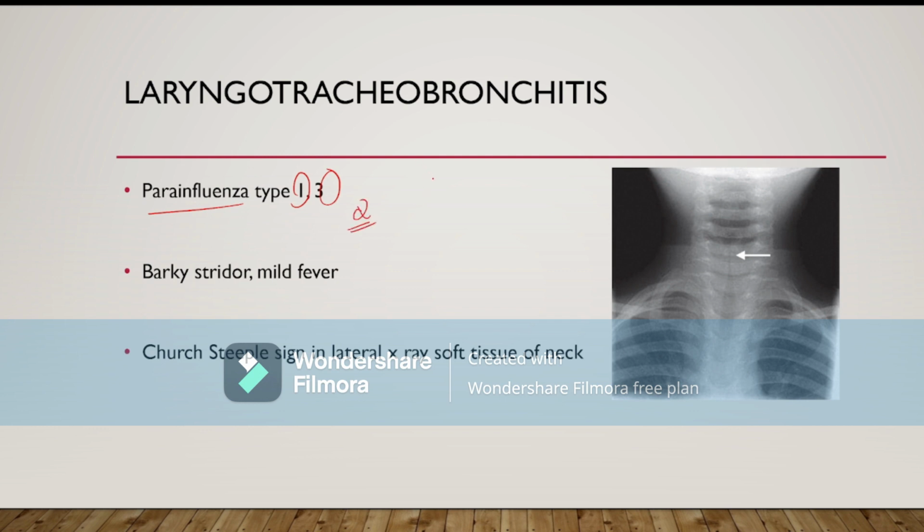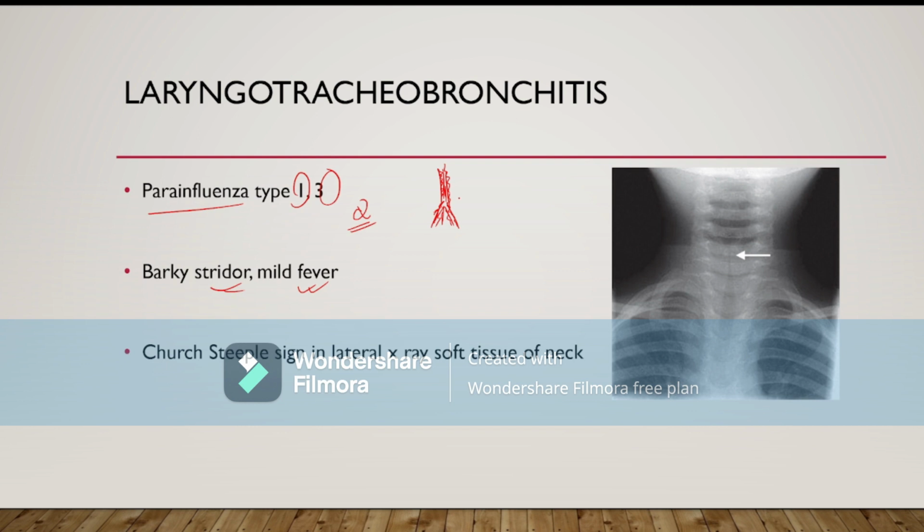The virus enters the body through the nose and causes inflammation in the larynx, the bronchus and the trachea, and there is narrowing of the airway, and this causes barky stridor. The child has mild grade fever, and because of the narrowing of the airway, the resistance increases and the child suffers from severe respiratory distress and cyanosis.